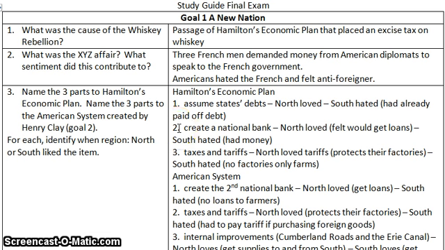Okay, so he wants to create a national bank to stabilize our currency. The North loves it because they feel like they're going to be able to get the loans from the bank. The South absolutely hates it because they don't need any money. They have the plantations, they have cotton, they have tobacco, they have enough money, so they could care less about getting a loan from a bank because they have cash in their own accounts. Taxes and tariffs is the third part.